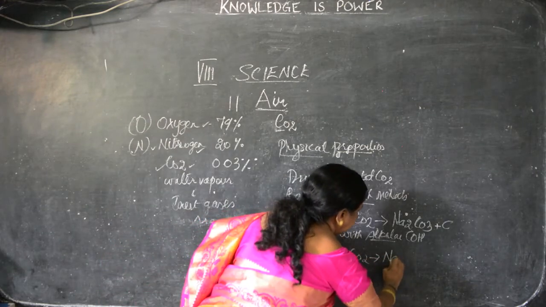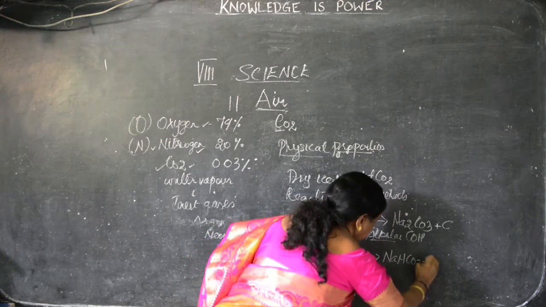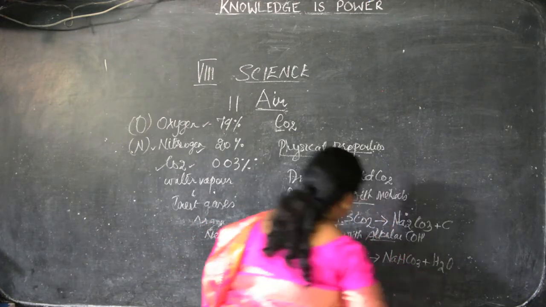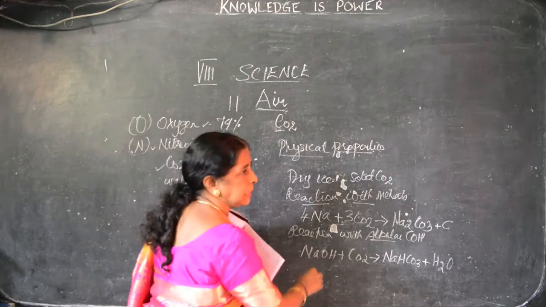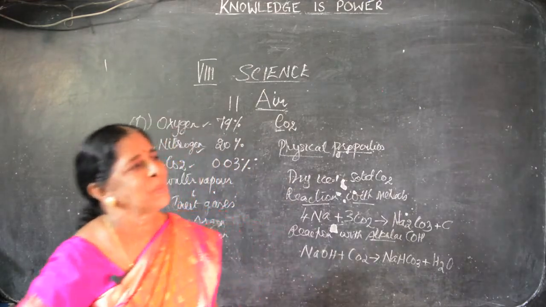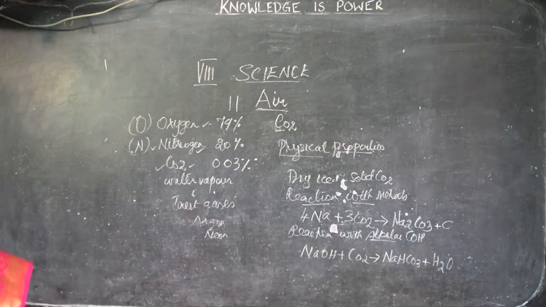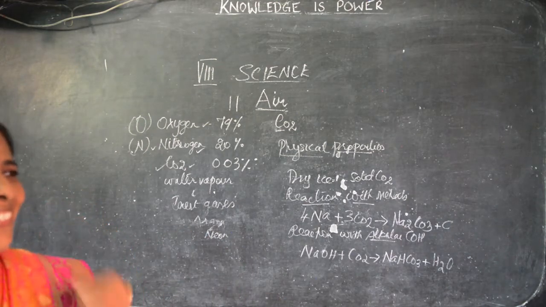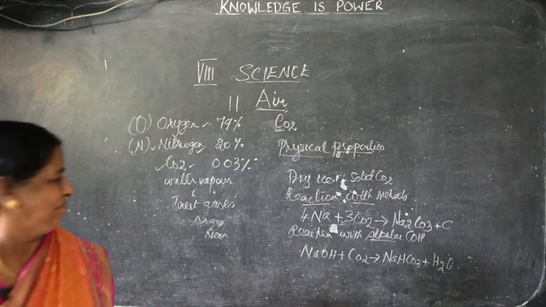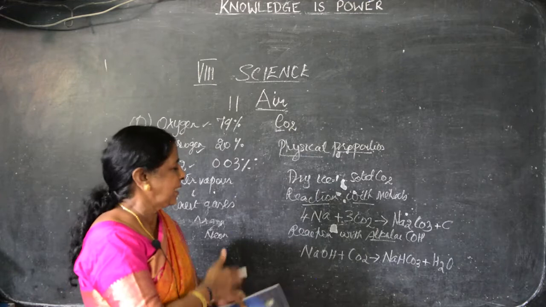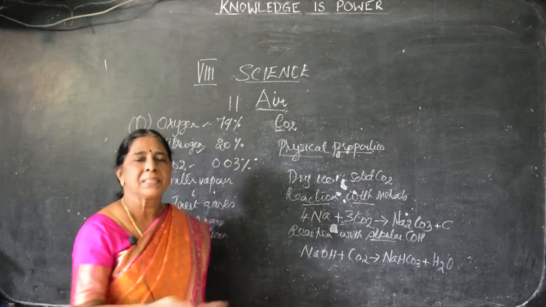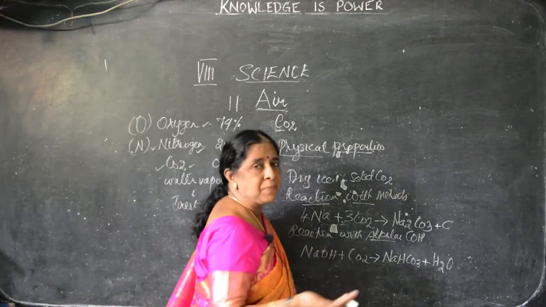Sodium hydroxide reacts with carbon dioxide and becomes sodium bicarbonate and water. Sodium bicarbonate is nothing else, it's baking soda. We use it for cooking purposes.